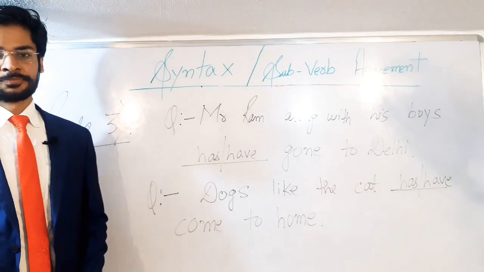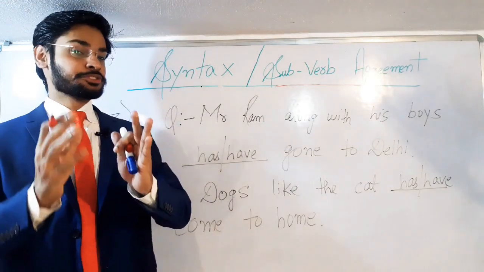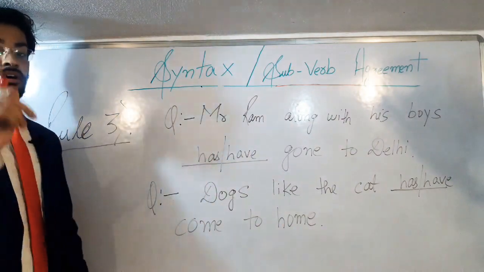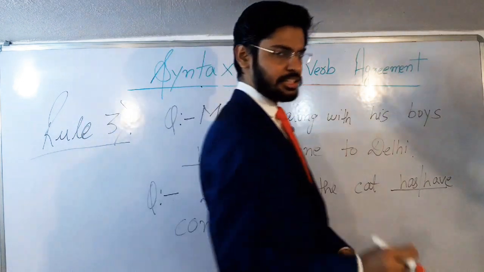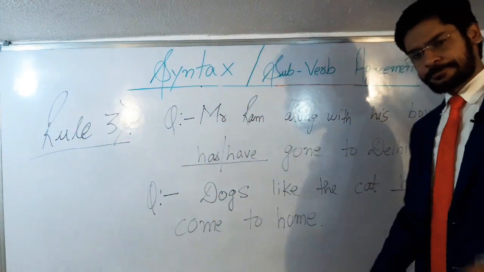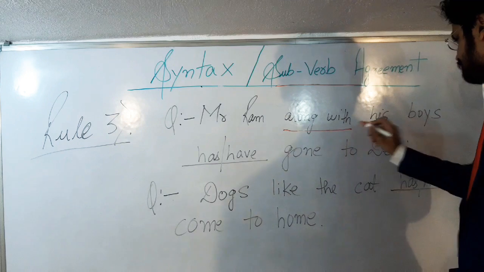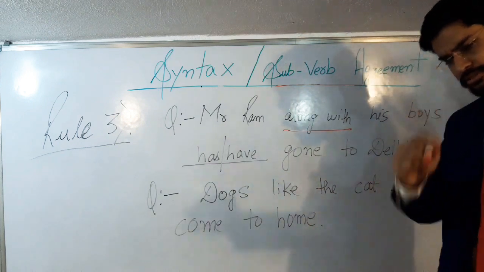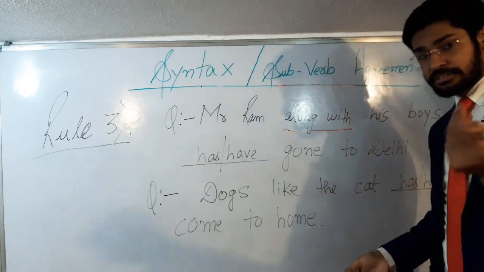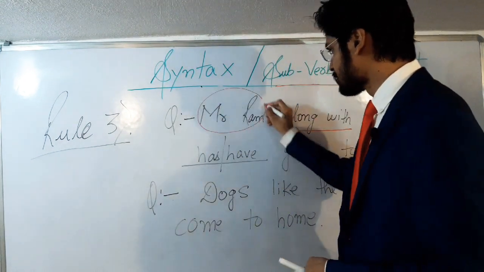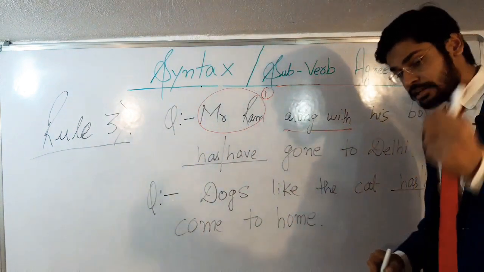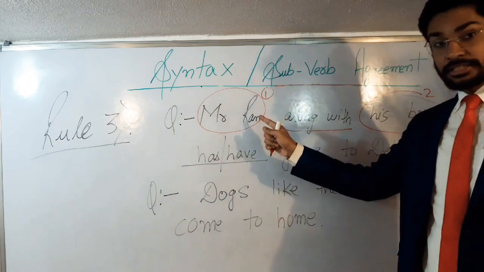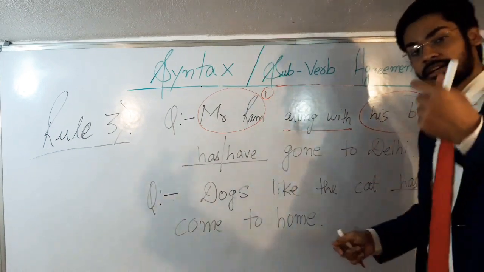So now students, we have come to rule number 3. The questions of rule number 3 are mentioned here on the board. First question of rule number 3 says, Mr. Ram along with his boys has or have gone to Delhi. Okay, that's the first question. So once again, we have multiple subjects. First one is Mr. Ram. Second one is his boys. That's the second subject. The first subject is singular, but the second subject is plural.